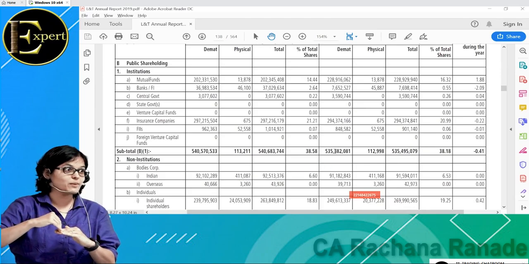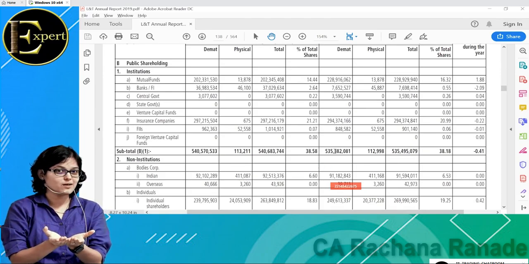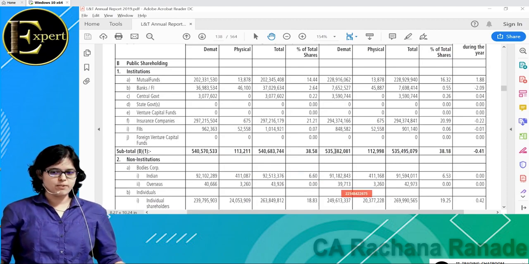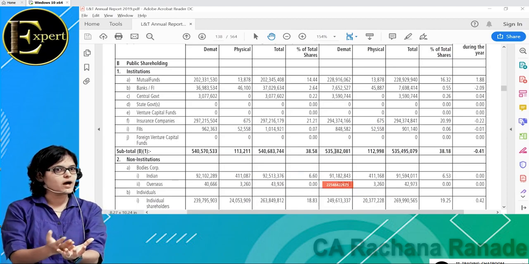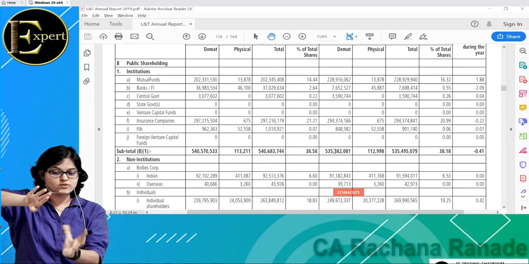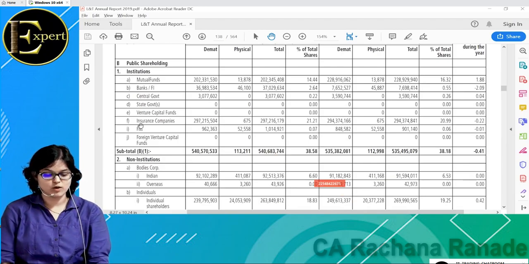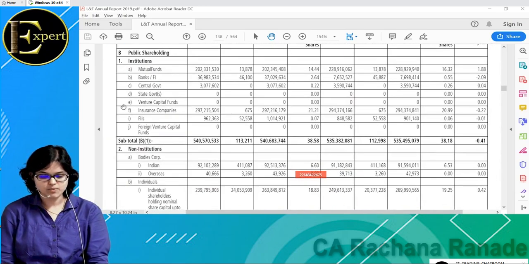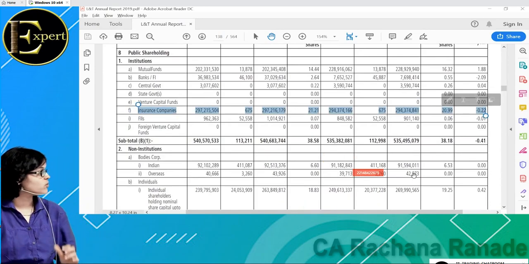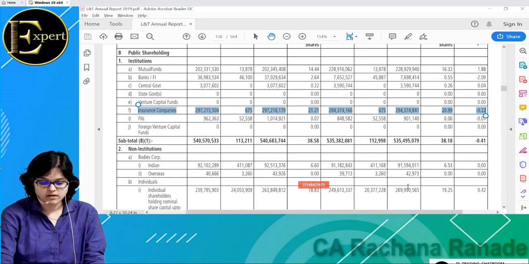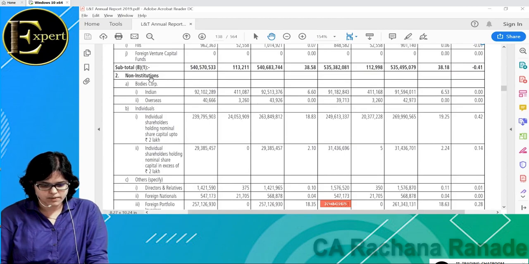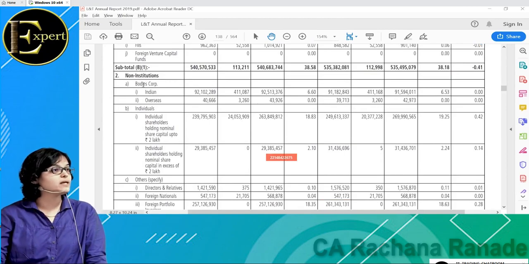All insurance companies are also going to invest in different companies. So how much of L&T shares do insurance companies hold? Almost 21%. Now we are talking about non-institutional people. Non-institutional people means there could be body corporates, some other company holding shares in L&T. That is how much of a chunk? A small chunk again, 6%. Okay, some individuals: up to 2 lakhs is 19%. In excess of 2 lakhs is 2.24%.